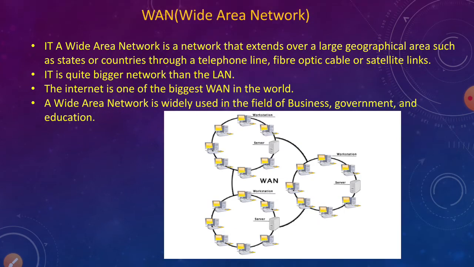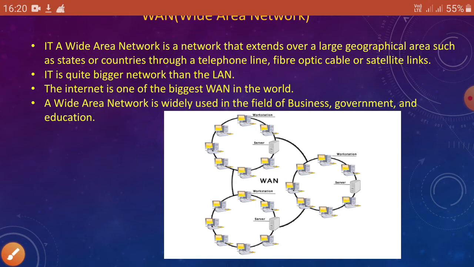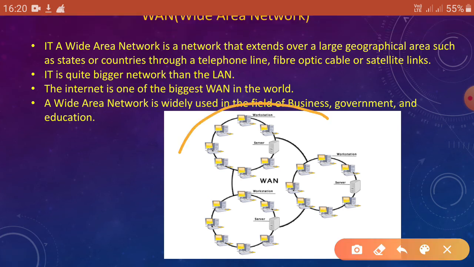Okay, next slide. Now the part comes for the WAN. WAN means wide area network. Okay, wide area network. So it is the example of WAN, diagram of WAN.